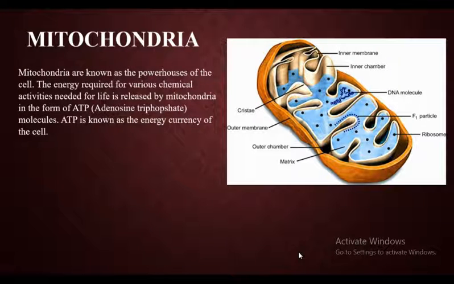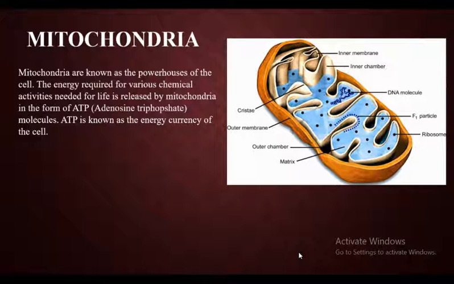See, now in our body, there are several biochemical processes that are carried out. Not only in the body, in the cells also, there are various biochemical activities carried out. Now, to carry out these activities, we require energy. So this energy is supplied by which cell organelle? That is mitochondria.